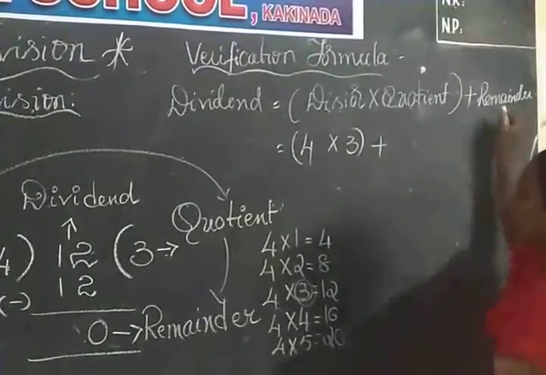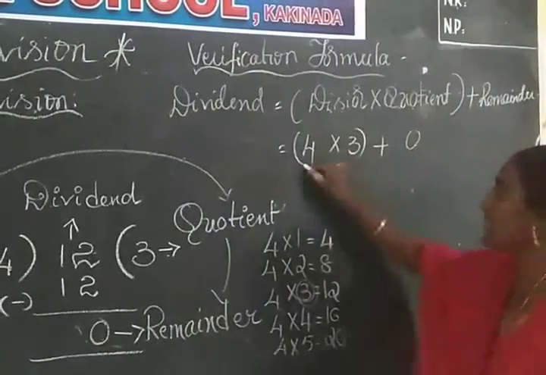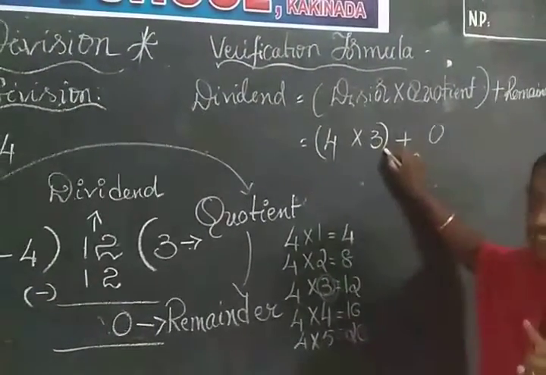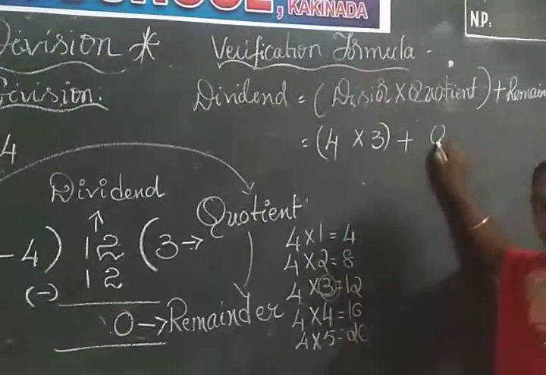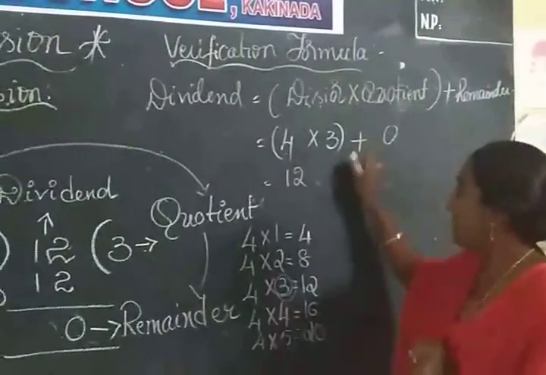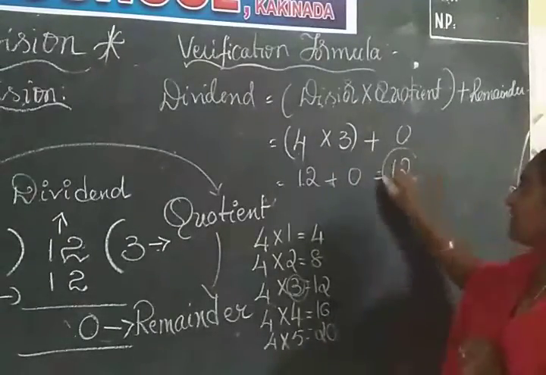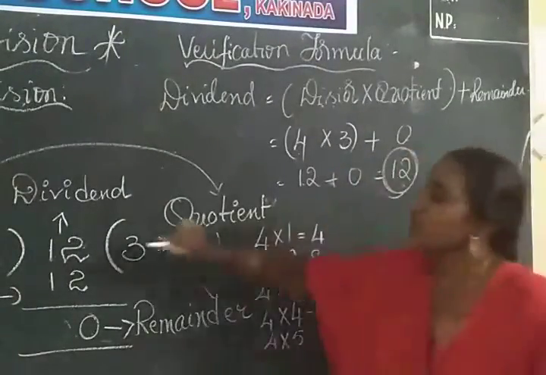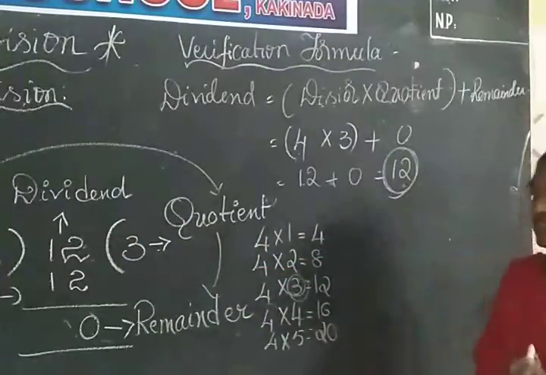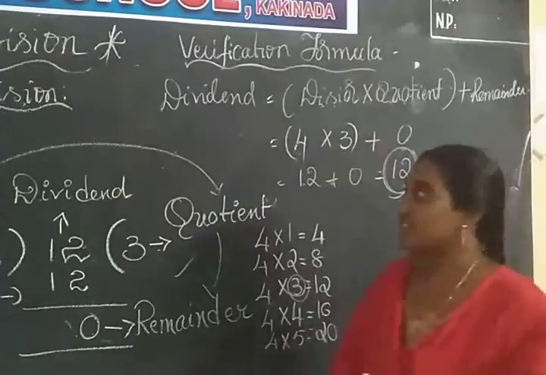Plus. Remainder. What is the remainder we got here? 0. That means multiply these two numbers, you will get the product. This product is added to the remainder. 4 3s are how much? 12. Plus 0. Any number plus 0, same number we will get. What is this 12? We got the dividend. So our answer is correct. In that way we can check the answer.